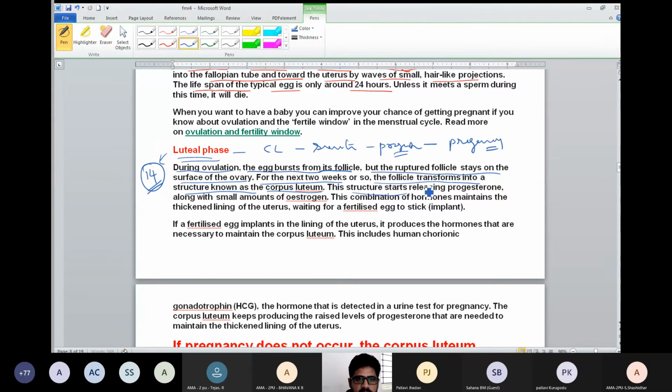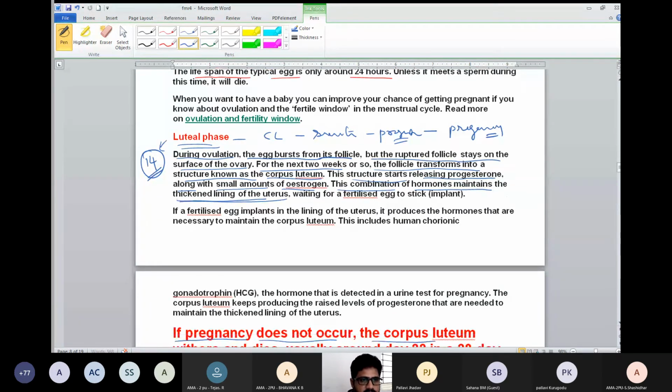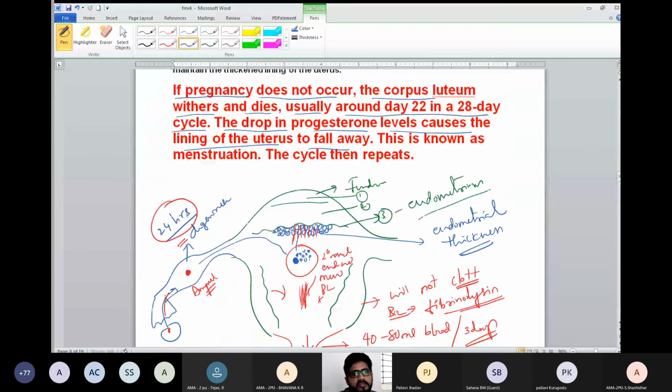This structure starts releasing progesterone along with a small amount of estrogen and some other hormones. This combination of hormones maintains the thickening lining of the uterus. Thickening lining of the uterus we have seen in this diagram.